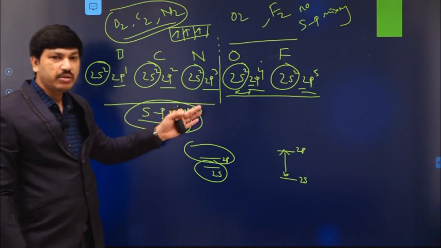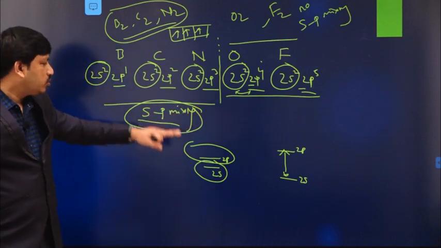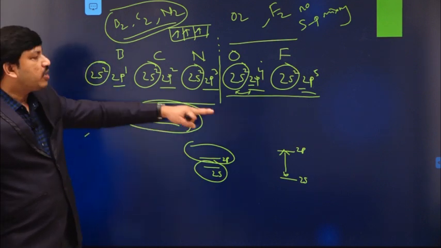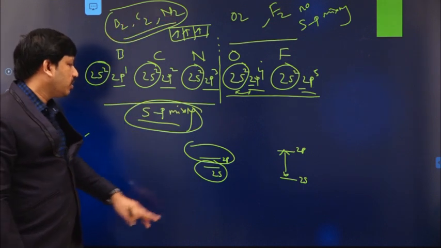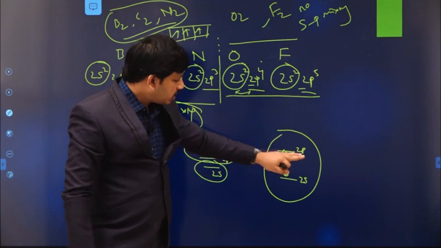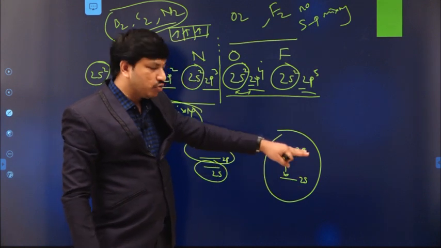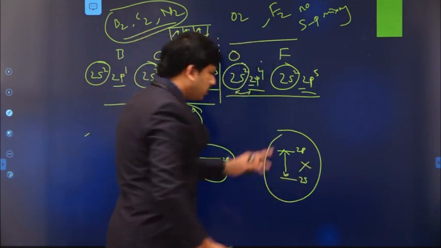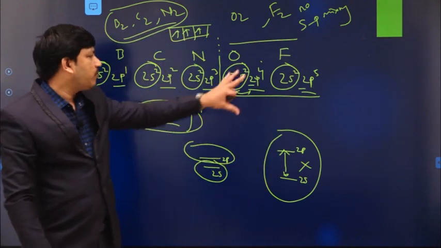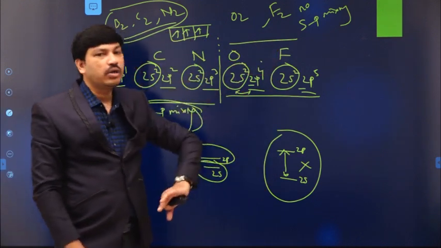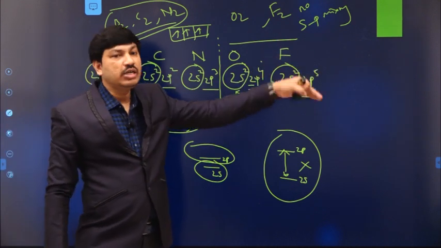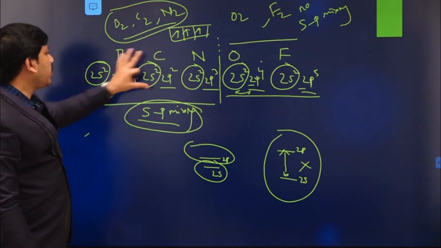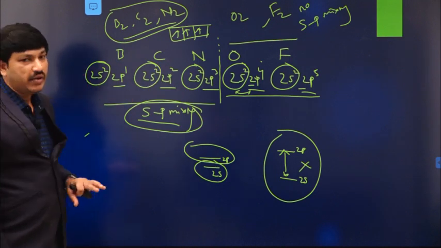Whenever sp mixing is there, due to the sp mixing concept, the sigma 2pz orbital energy increases and the pi 2p orbital energy decreases. But in this case, due to the sufficient energy gap between 2s and 2p, they cannot mix with each other. Therefore, in the case of the O2 molecule or F2 molecule, there is no question of sp mixing. We will see a different type of MO energy level diagram for those, but in these three cases we have a different type of MO energy level diagram.